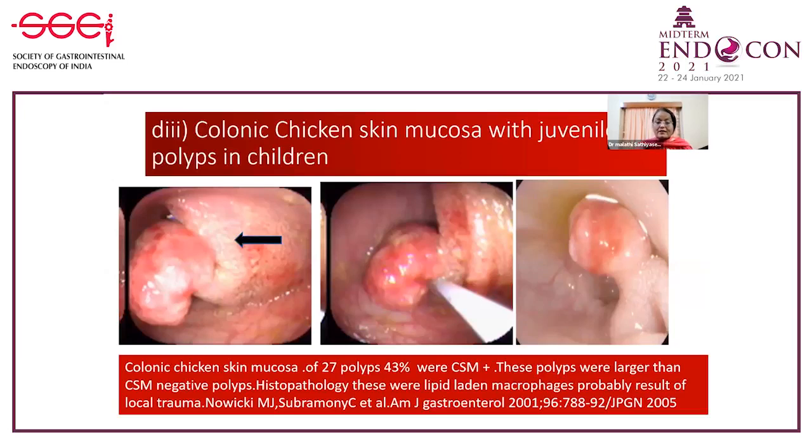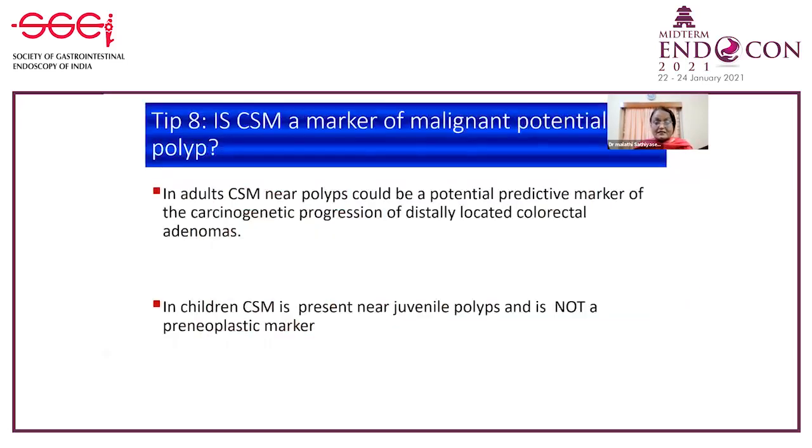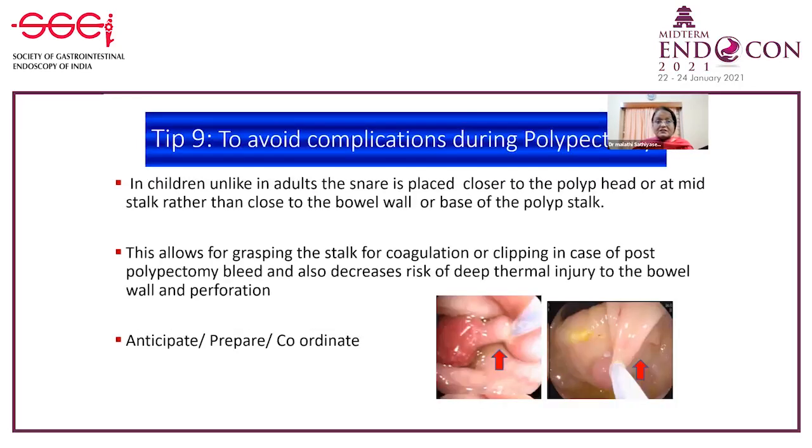And we are always worried whether the polyp would become pre-malignant or it is malignant. This was a finding reported by both adult endoscopists and pediatric endoscopists, of this chicken skin mucosa. In adults, this is supposed to be showing some pre-malignant points, saying that there is probably a reason, but in children, this is found near juvenile polyps and it is not a pre-neoplastic marker. So this is a debate, but chicken skin mucosa is not a pre-malignant condition in children.